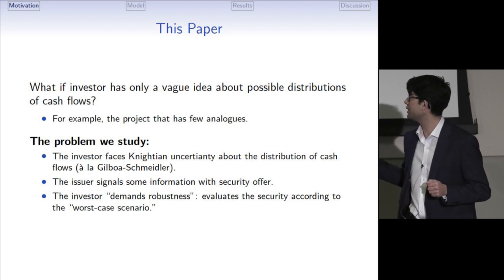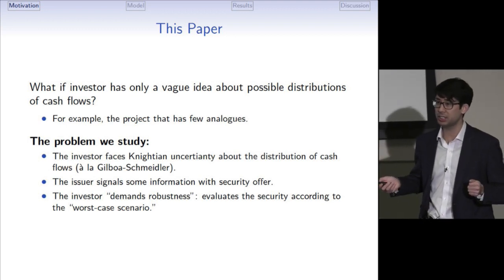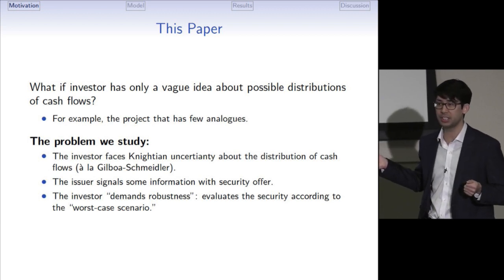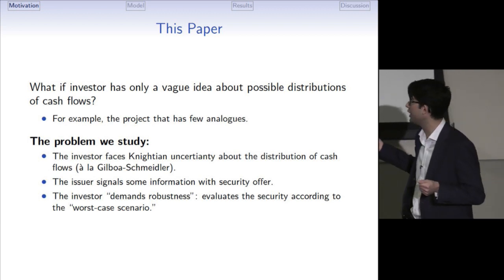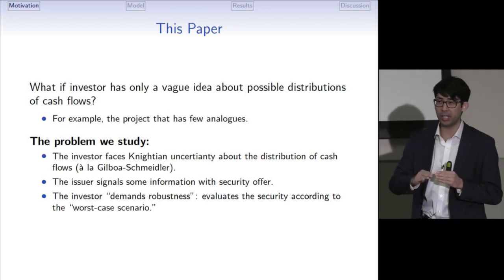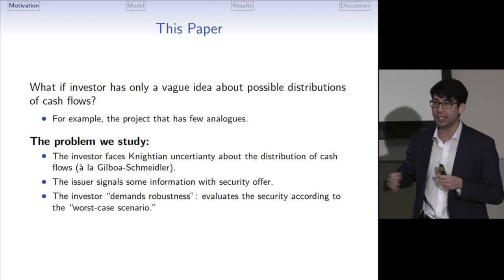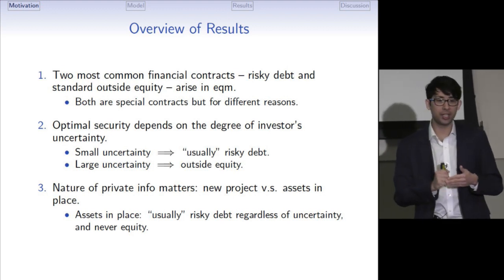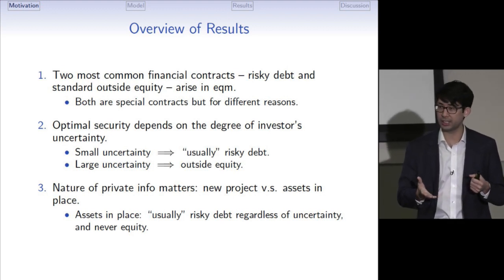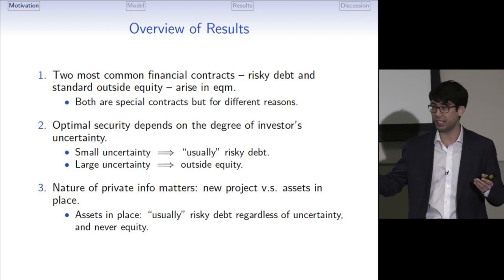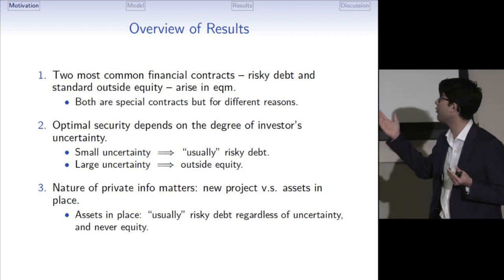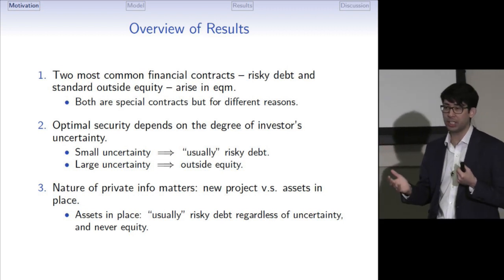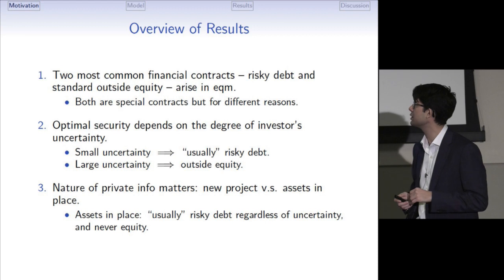The investor demands robustness in that he evaluates every security offer according to the worst-case scenario. The interesting feature here is that the worst-case scenario will depend both on the shape of the security and the equilibrium signaling. In terms of results, we show that the two most common financial contracts, risky debt and outside equity, arise in equilibrium of this model with only one friction, asymmetric information. Both are special contracts, but for very different reasons.